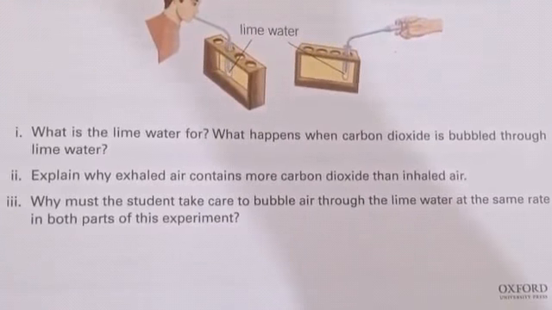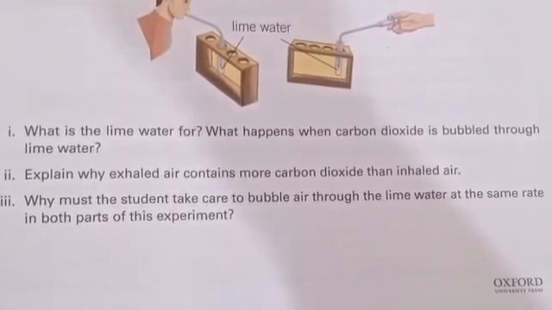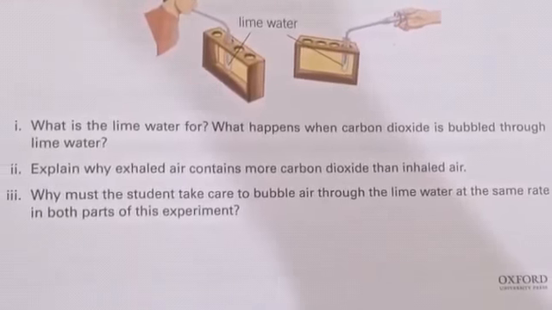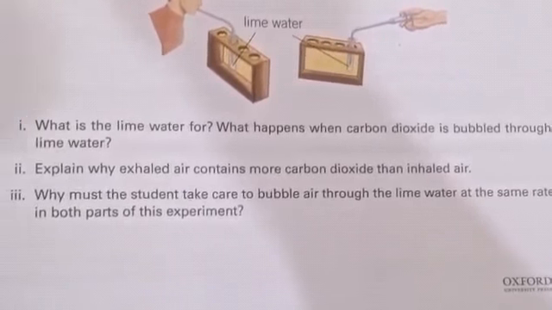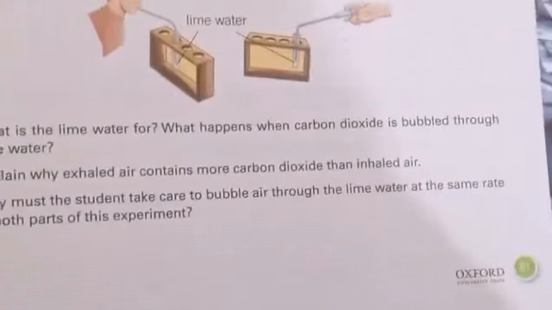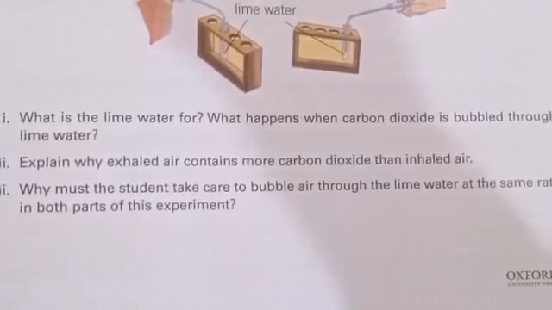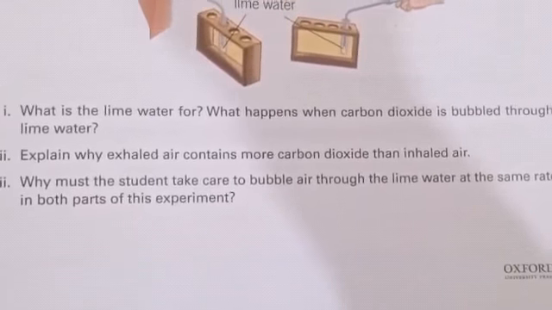Number 3, why must the student take care to bubble air through the lime water at the same rate in both parts of this experiment? Beta, it is essential in order to get accurate result.